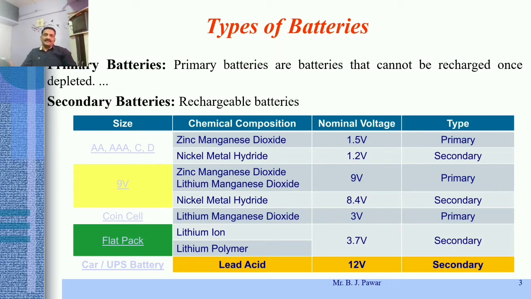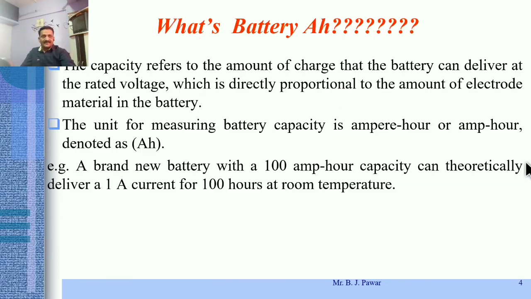Now, what is the capacity of that battery? Mostly it is written in Ah, right? Batteries are rated in Ah. So what is that Ah, or what is battery Ah? The capacity refers to the amount of charge that a battery can deliver at the rated voltage, which is directly proportional to the amount of electrode material in that battery.